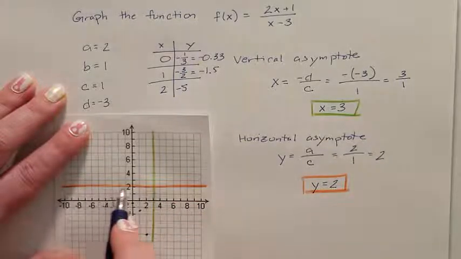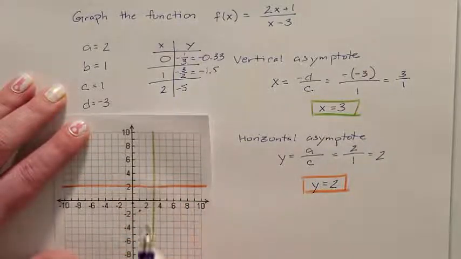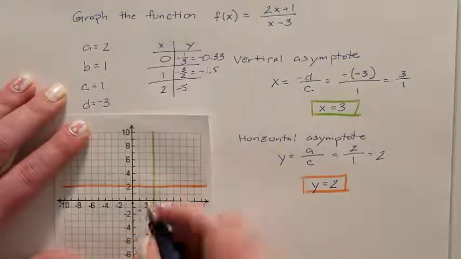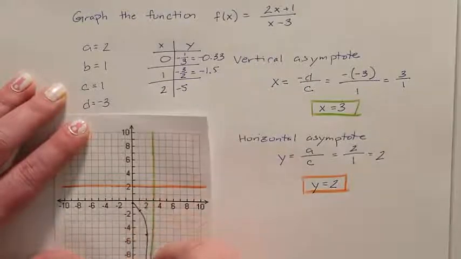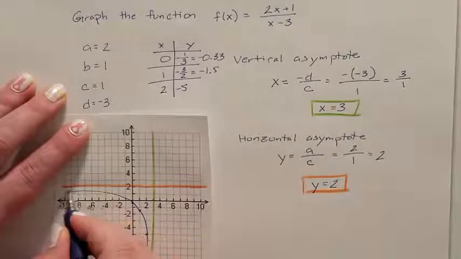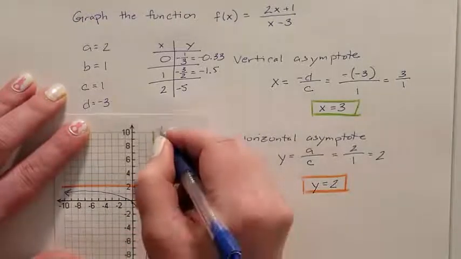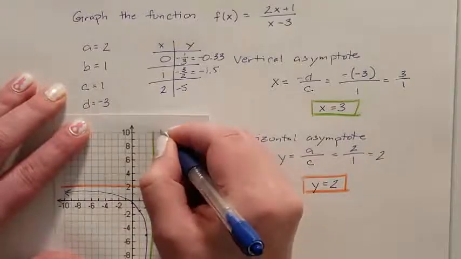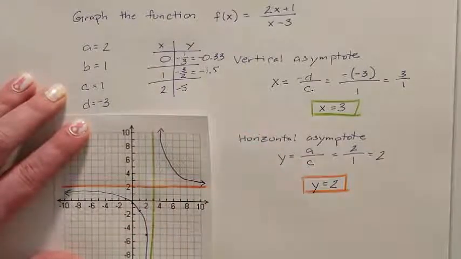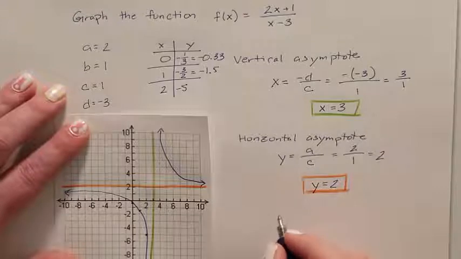I know that it needs to be trapped within these asymptotes, and my 3 points are right here. So I know that my first hyperbola is going to be right here. And if it's here, its partner has to be diagonal, which means its partner is going to be somewhere over here, and I'm just going to guesstimate draw it. And there's a hyperbola. So now we just have to answer a couple of questions.